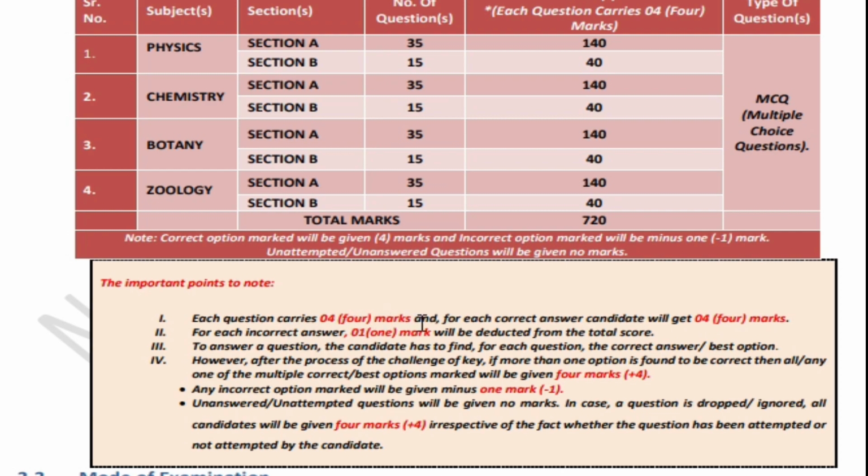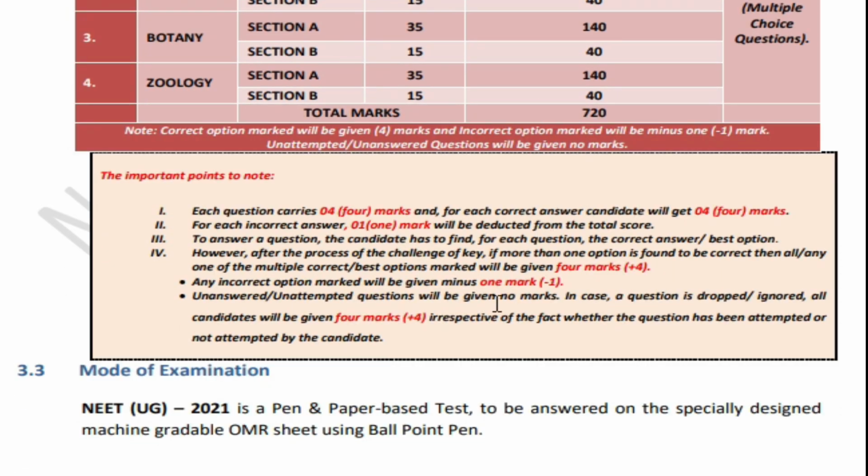Every correct answer carries 4 marks, and every wrong answer leads to a reduction of minus 1 mark from the score. This is what you should know, students. This is all about the examination pattern, the very new pattern for this year. You have to have the information about it.